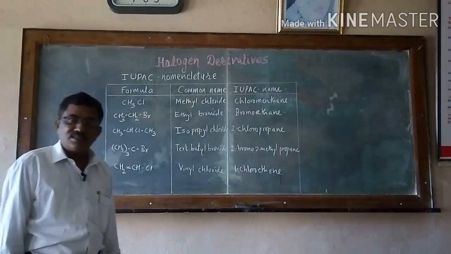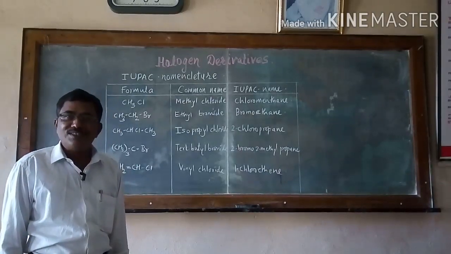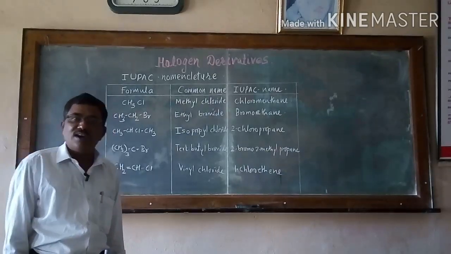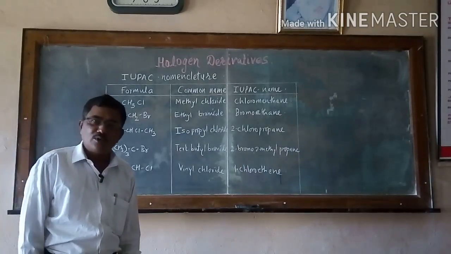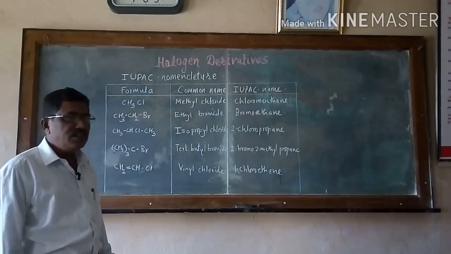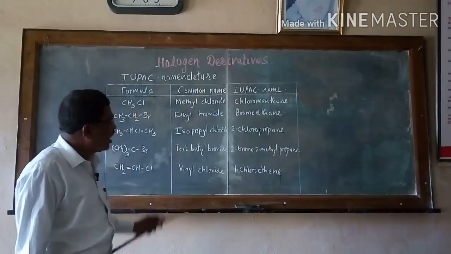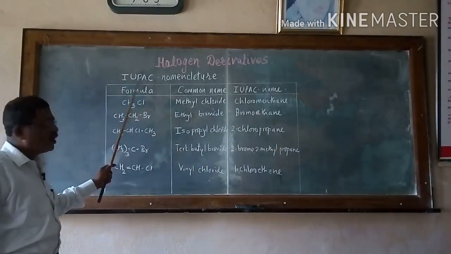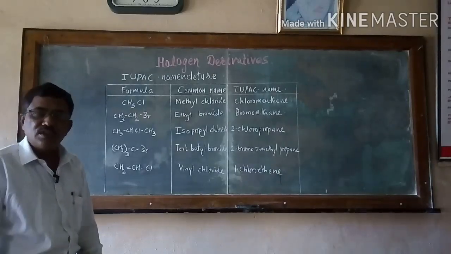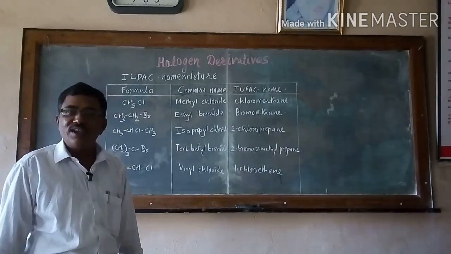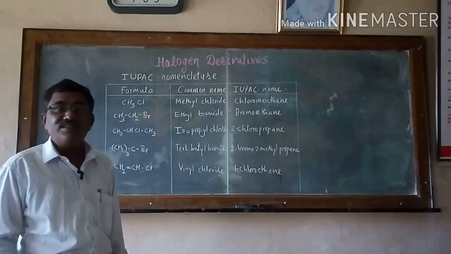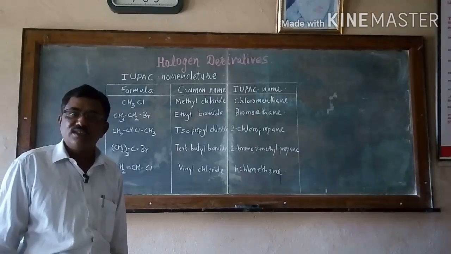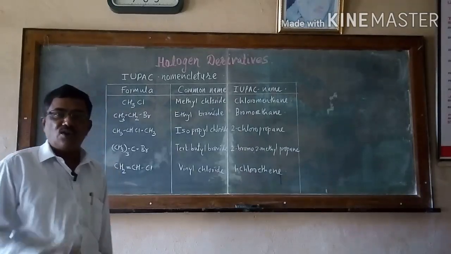Last year, in 11th standard, we studied the IUPAC nomenclature of alkanes, alkenes, alkynes and aromatic compounds. Now we are going to deal with the IUPAC nomenclature of halogen derivatives. They have given some rules for every organic compound, how we can give it a name from IUPAC. That is IUPAC rules we are using and giving the names to the organic compounds.